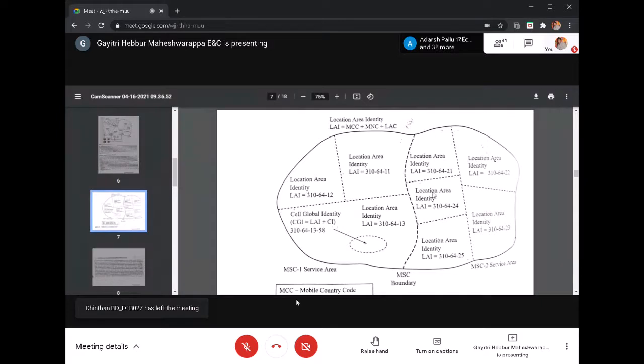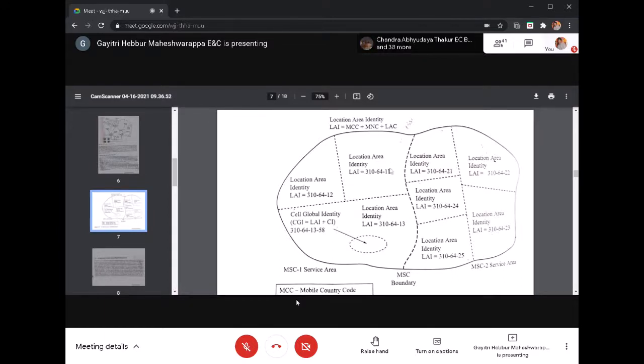Similarly, the MSC2 covering area is covered by five base station controllers. The mobile country code and network code will be the same, and the location area codes will be 21, 22, 23, 24 and 25, indicating the base station controllers controlled by MSC2. For example, 2A, 2B, 2C, 2D and 2E. So this number will change and the rest will be common. That is called the location area identity.